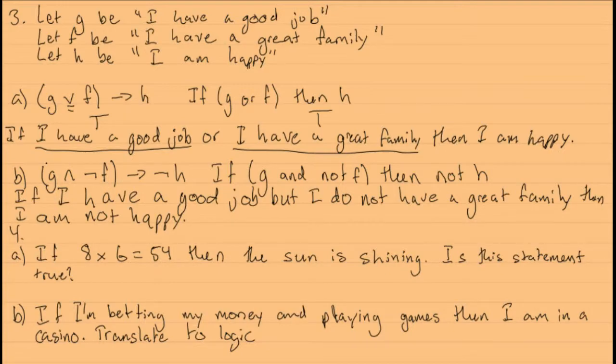So if he just doesn't have a good job and he doesn't have a great family, then he's not happy. So both of these need to be true for the first part of the statement to be true. So basically both G and not F have to be true for this statement to be true again.